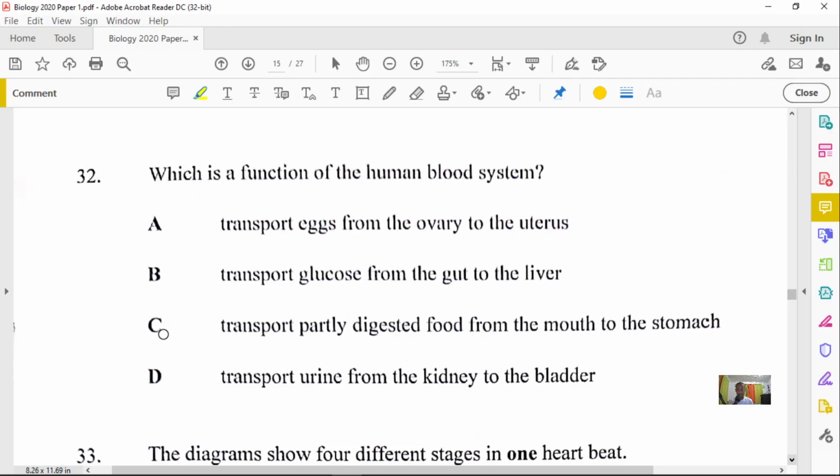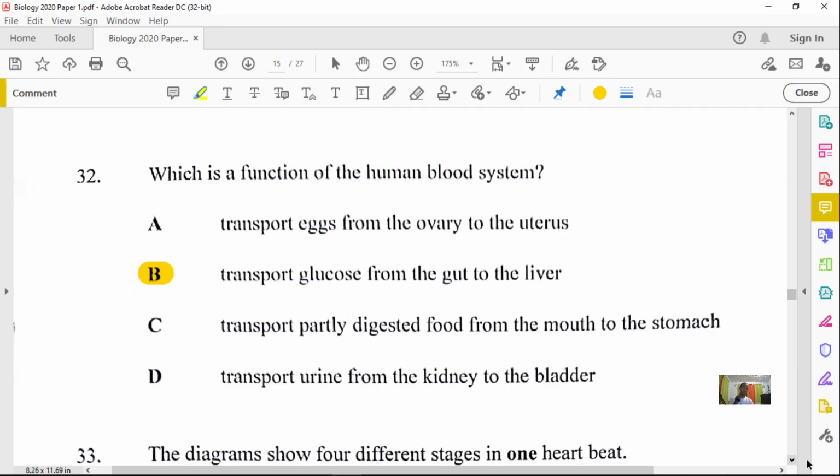Let's say option C, to transport partially digested food. Not true. Once you hear the words partially digested food, that cannot be a true answer. That is not found in blood at all. Imagine the condition of the blood to have undigested food there. Absolutely cannot be the answer, right? Option D, transport urine from the kidneys into the bladder. No. Remember, that is taking place by a ureter, which is a tube. So option B is the correct answer for question number 32.